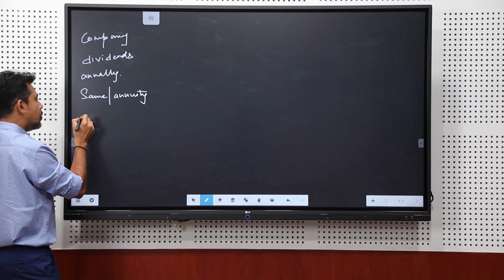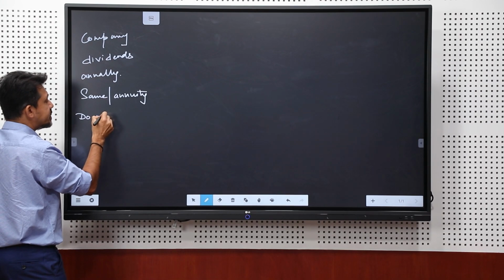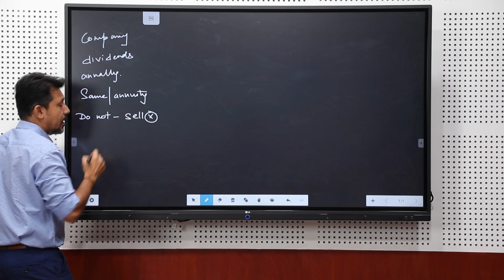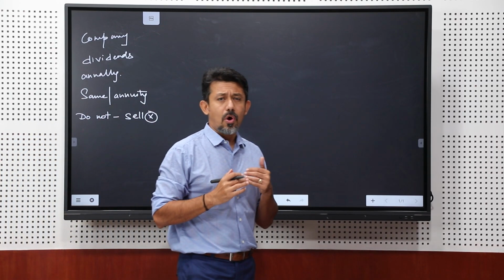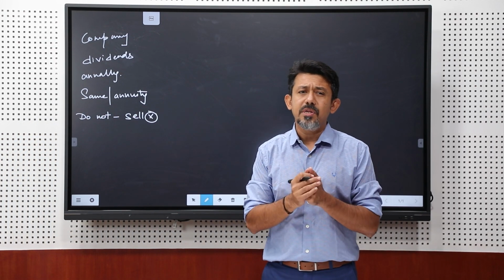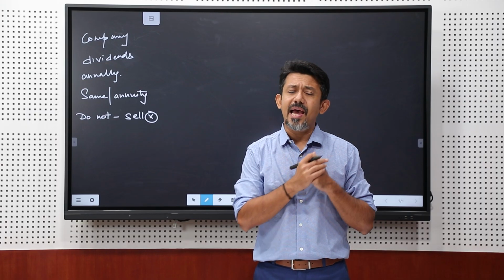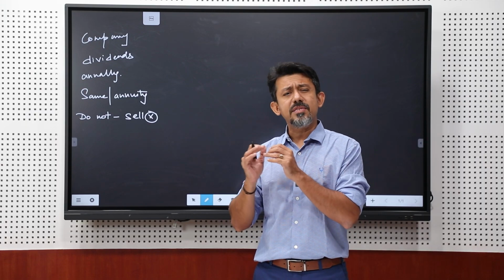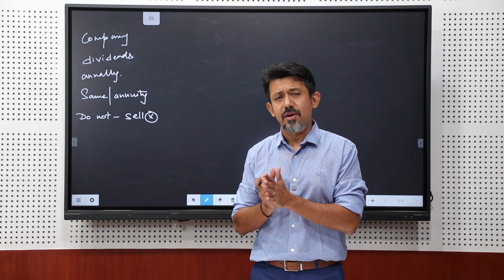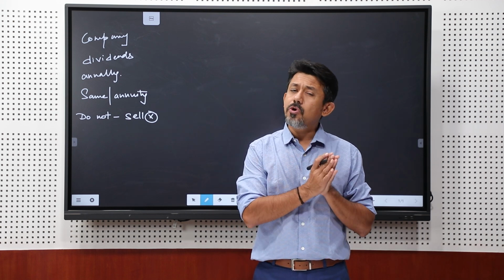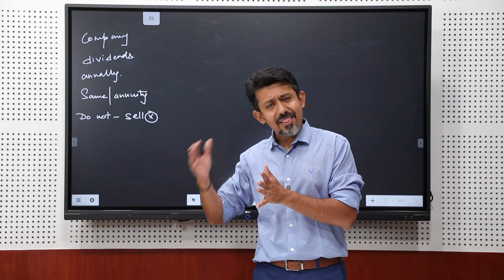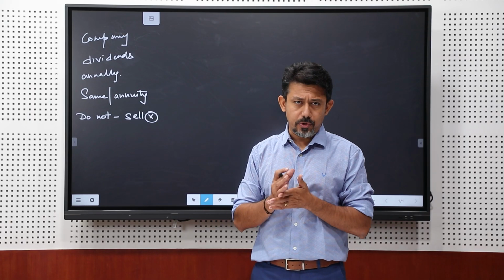And you do not want to sell the shares of this company, all right? So you are the shareholder of a corporate. This company is a profitable company. It has a consistent dividend paying track record. And the simplistic assumption that we are making is that it is going to pay constant dividend the next year and the next year and so on and so forth.